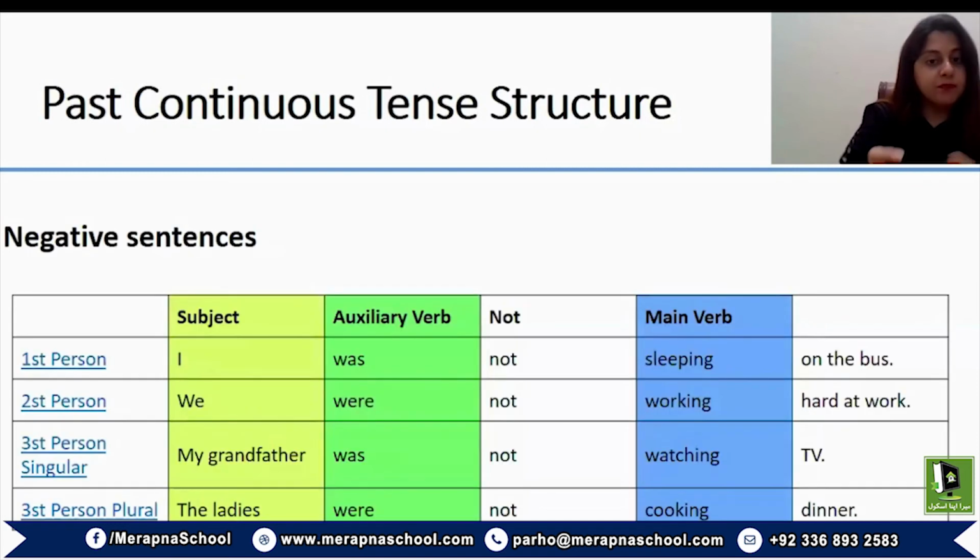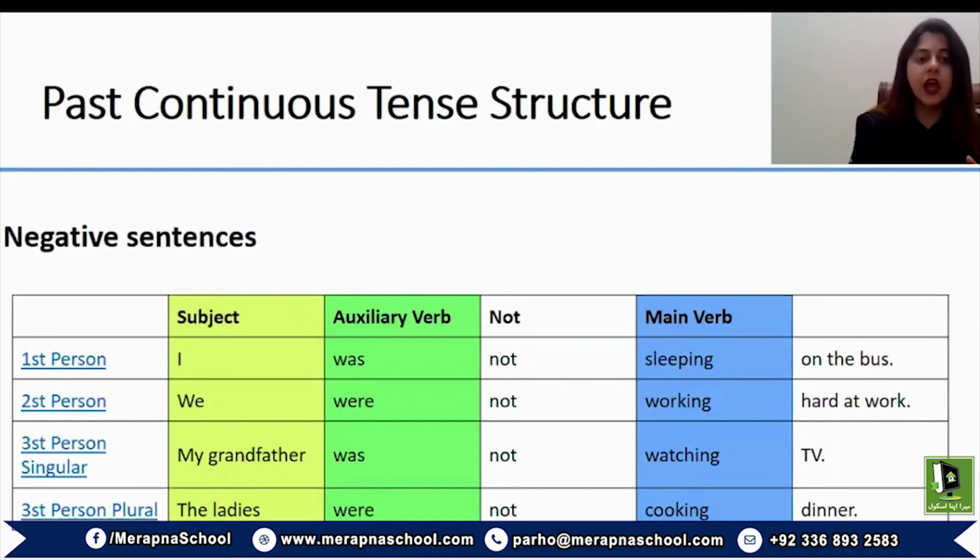Okay. The only addition while forming negative past continuous tense is that between an auxiliary and a main verb, not will be added. So I was not sleeping on the bus. Because it's a plural subject, we were not working hard at work. My grandfather was not watching TV, and the ladies were not cooking dinner. Again, the ladies, plural, my grandfather, singular. So the auxiliary verb has to be chosen considering the subject.